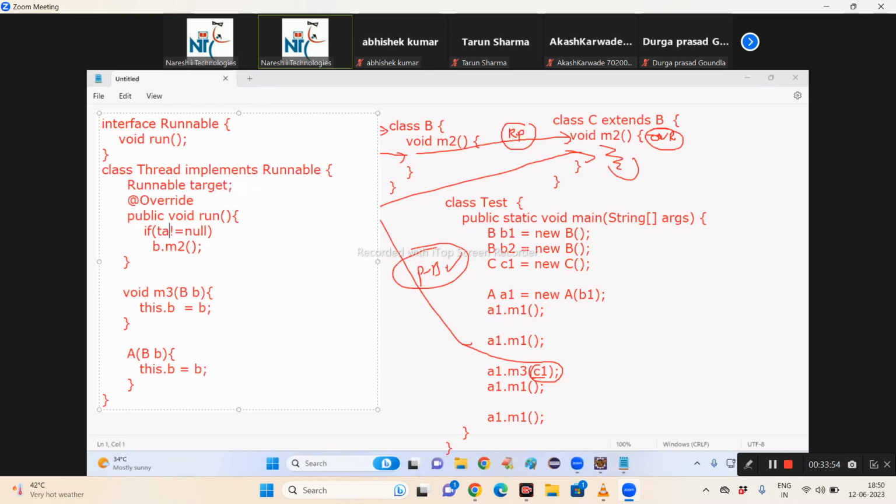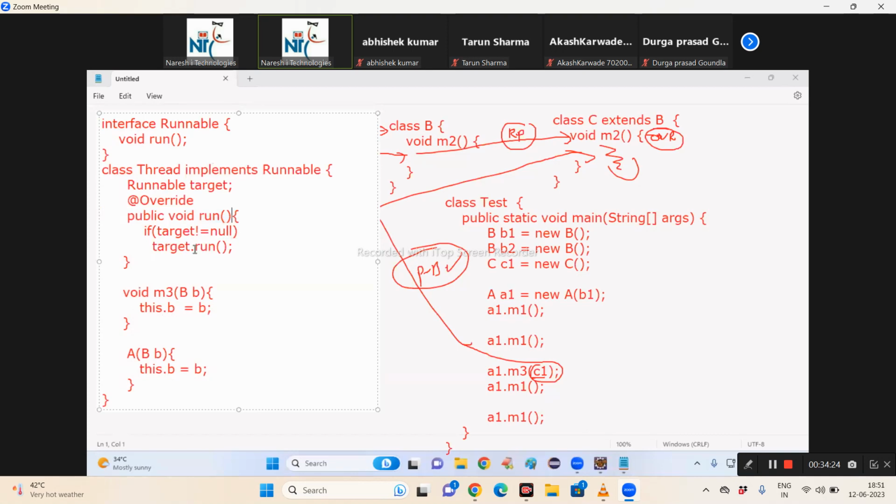Now target not equal to null. Target dot run. Observe here. There are two run methods. The run method is an override method coming from the Runnable interface. This internal run method is the run method of the same Thread class. Is this run method the run method of Thread class?